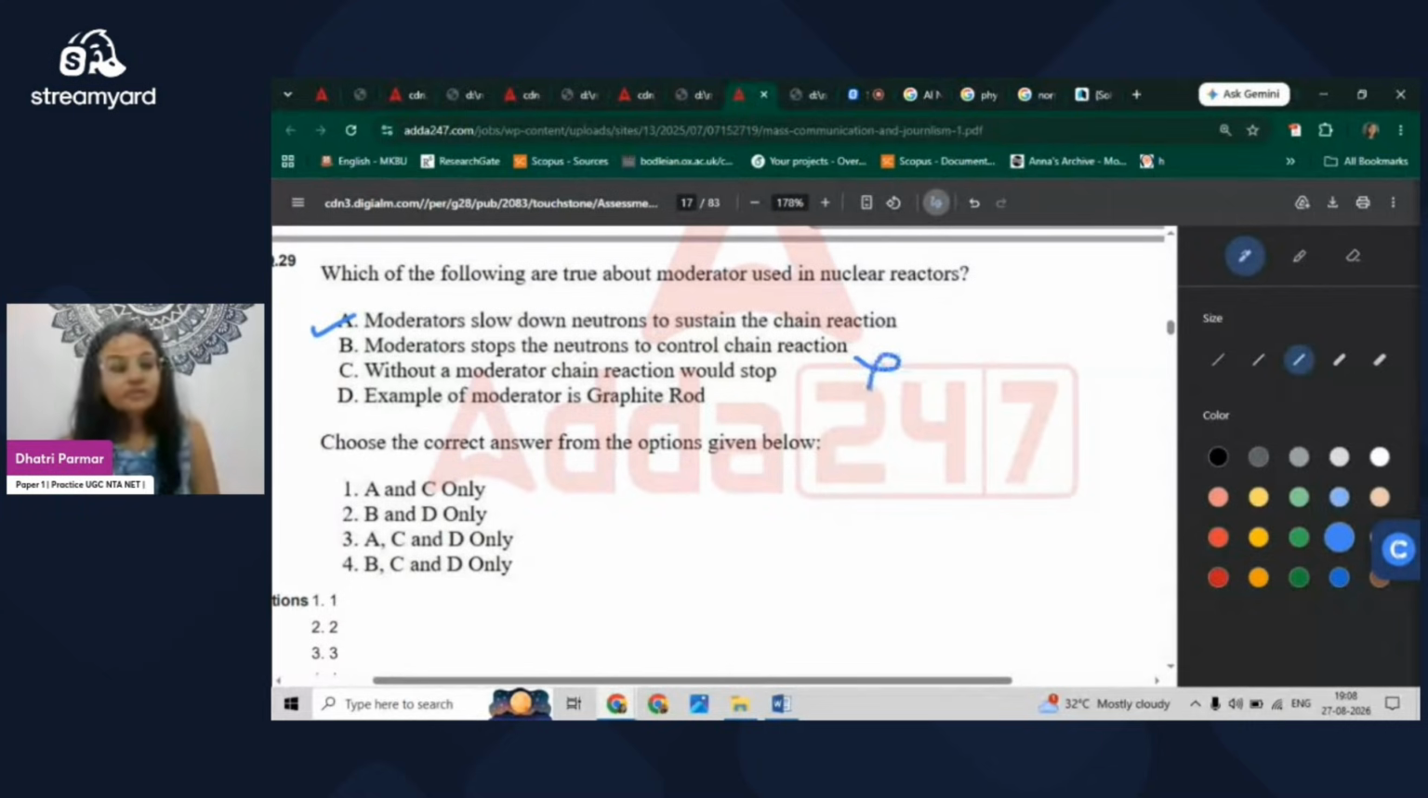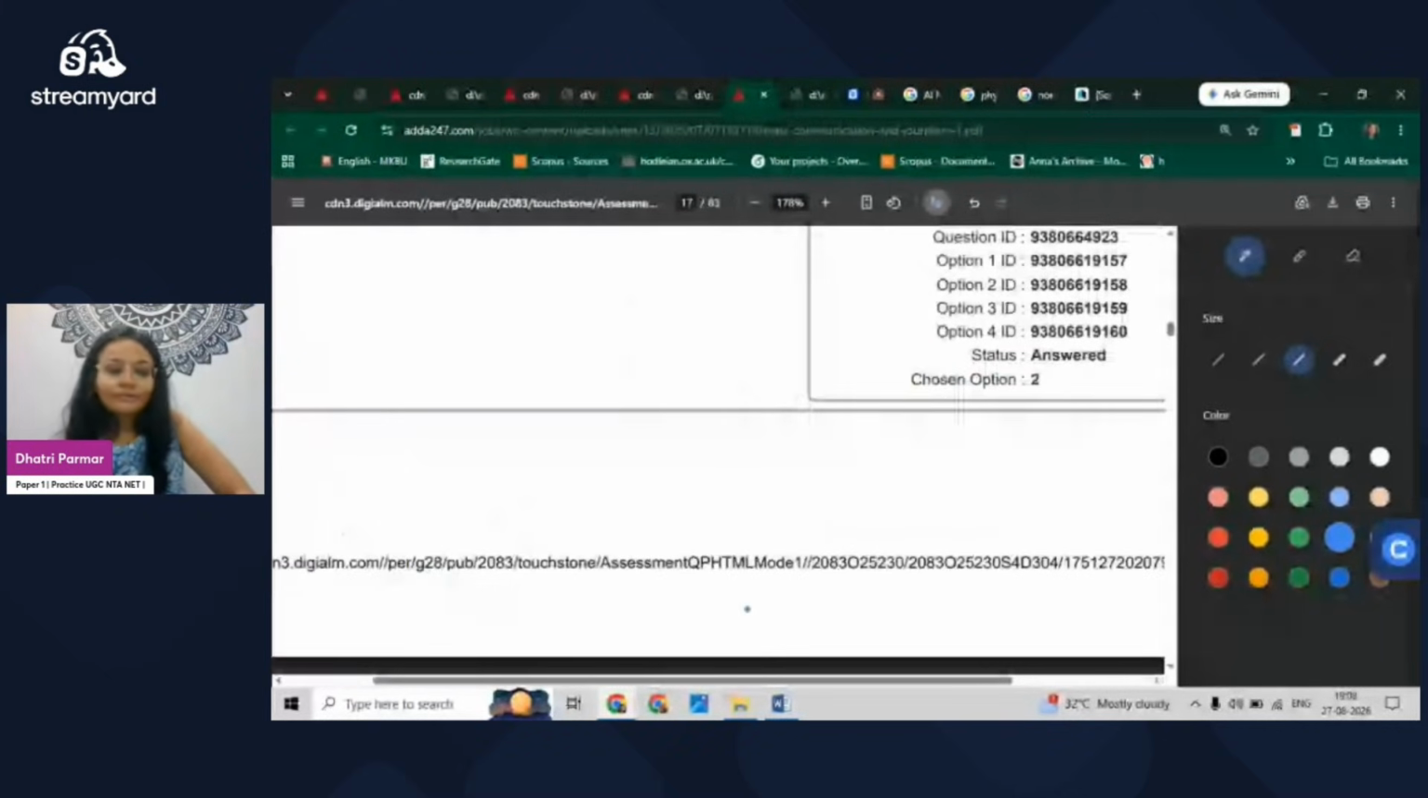Then without a moderator, the chain reaction would stop. An example of a moderator is a graphite rod. So here the right answer is A and C, and that is option number A. Moving to the next question, and that was from mathematical aptitude.